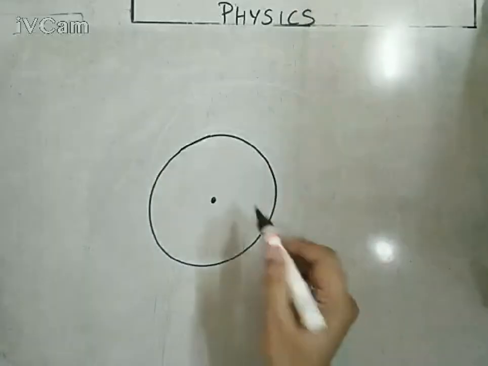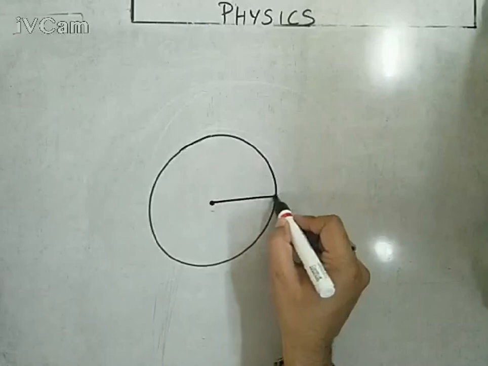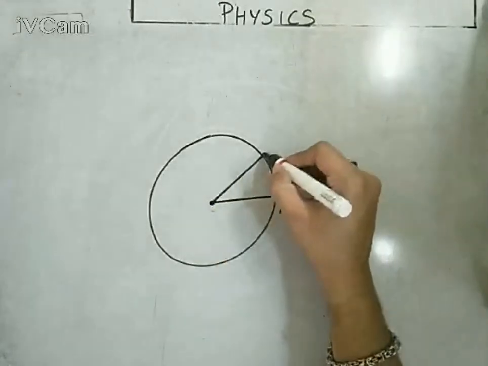Let's assume a particle is revolving on a circular path and it takes an angular displacement from P to Q.